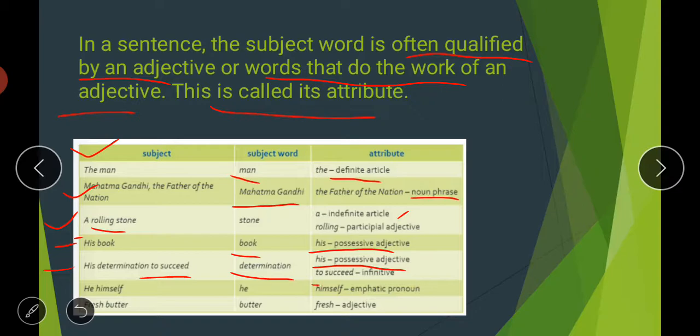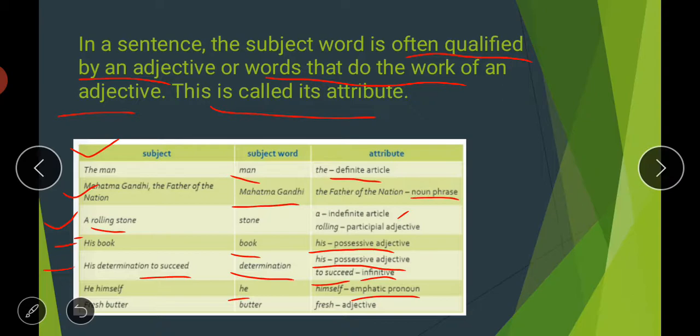And "to succeed" is an infinitive here. As you know, a verb used in combination with "to" is called an infinitive. So then comes "he himself." Here "he" is your subject word, and when words like "he himself" or "she herself" come, we are giving emphasis to "he" and "she." So the words "himself" and "herself" give emphasis to "he" and "she" respectively. That is why these are called emphatic pronouns. "Himself" is an emphatic pronoun.